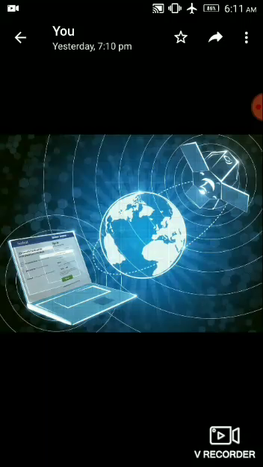A web browser is a software used to view websites and acts as an interface between the user and the World Wide Web. A web server is a computer that stores websites and their related files for viewing on the internet.